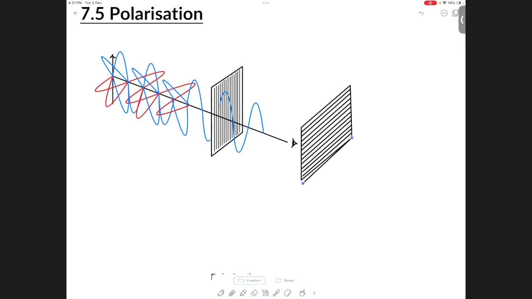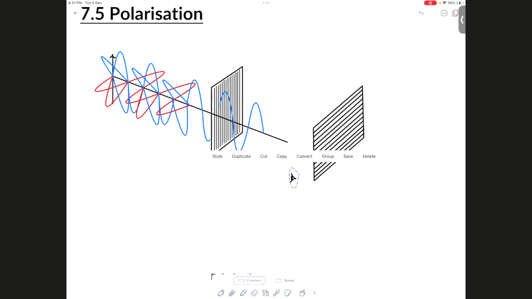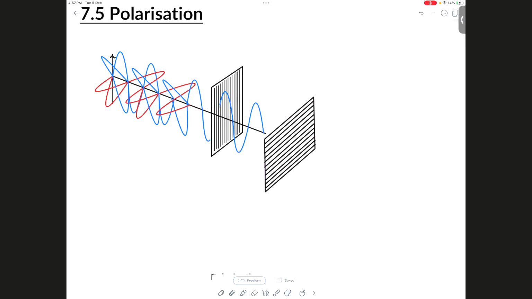Why is that so? Because the only plane available is what to this filter? Perpendicular, so it will get blocked. What I'm trying to say is that we only have one plane coming through right now, right? And if you place something that's perpendicular to that, wouldn't that get blocked out? So nothing passes through, and you'll place your eye here and you'll notice what?